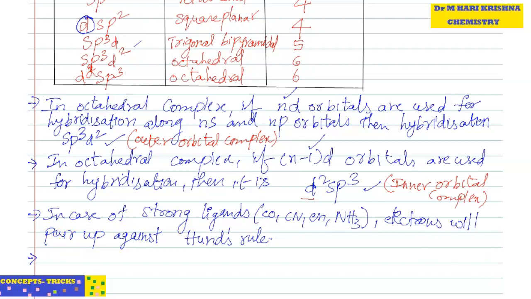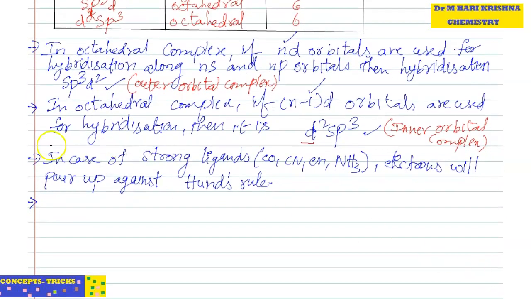Next, after pairing up, the ligand will donate electrons, the metal will accept the electrons, and finally the complex will form. The maximum number of electrons accepted by the central metal atom is such that it tries to get the next inert gas configuration.